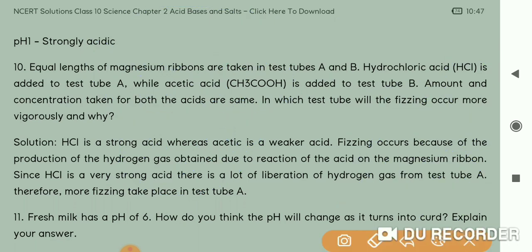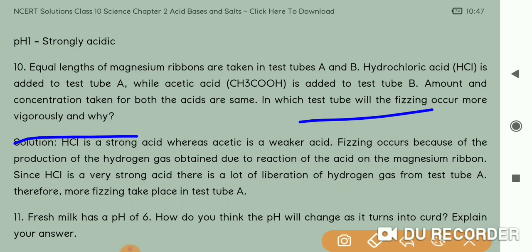So the question is, in which test tube will the fizzing occur more vigorously and why? Fizzing means the sound of bubbles will occur in the test tubes, but comparatively in which test tube will the sound of these bubbles be less or more? The reason is that the sound will depend on the amount of bubbles formed in these test tubes. Okay, so the amount of bubbles will be more if the gas produced is more.